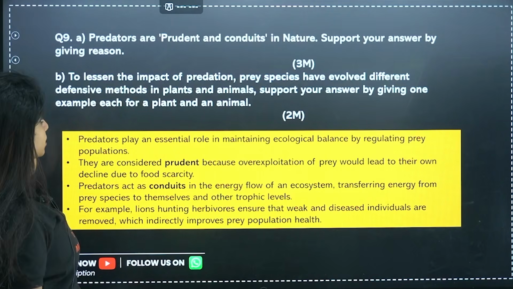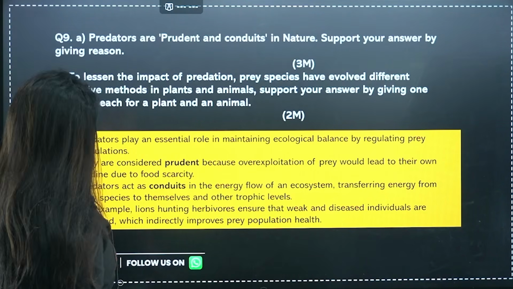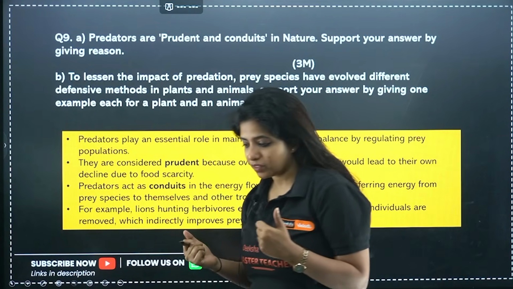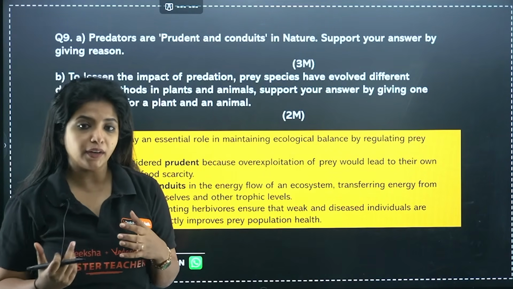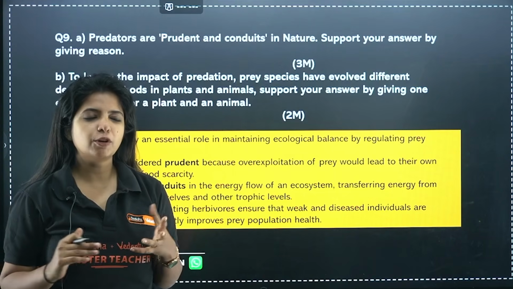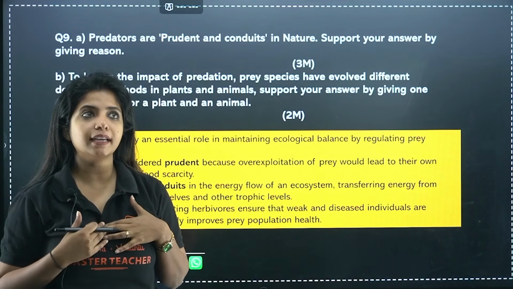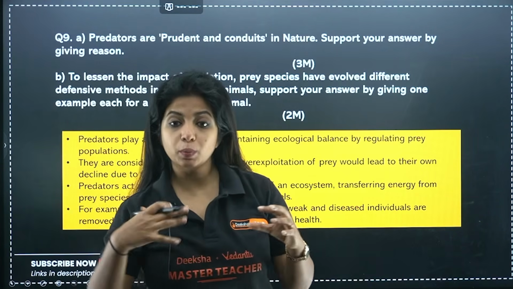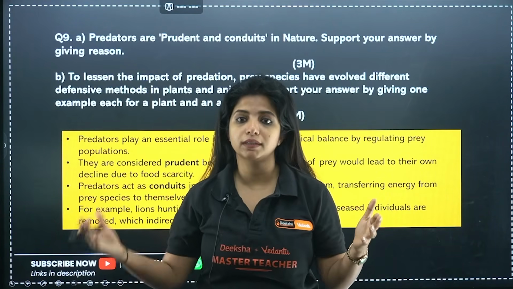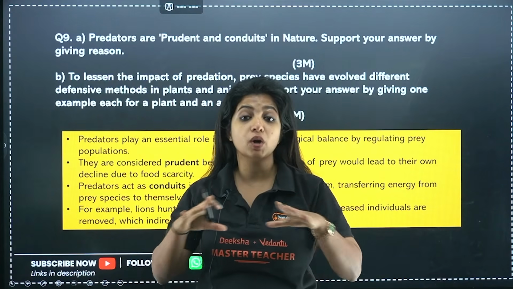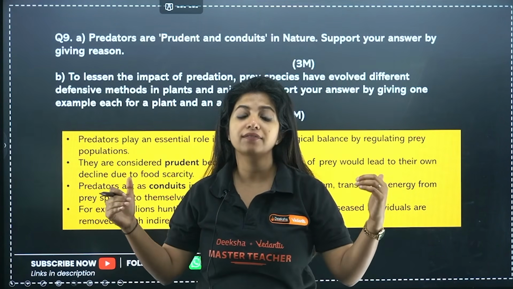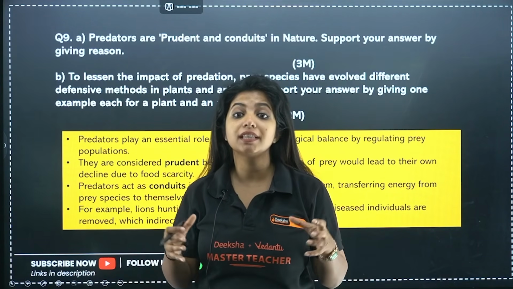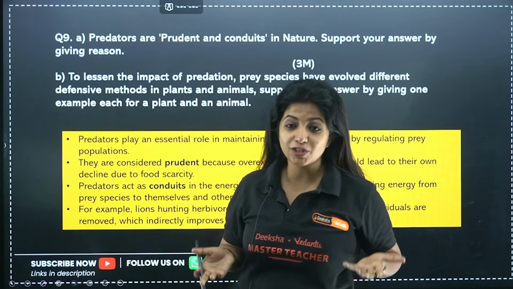Going ahead, predators are prudent and conduits in nature. Support your answer by giving reasons. So predators are prudent. Prudent basically means that they are, how do I explain this? Suppose I am the tiger and I have so many deer out there. I would not go around eating all the deer, because I definitely know that if I eat all the deer, I would not have the next generation of them. Who will reproduce and give me more food later on? No one, right? So over here, they are more careful. They are intelligent, I would say.